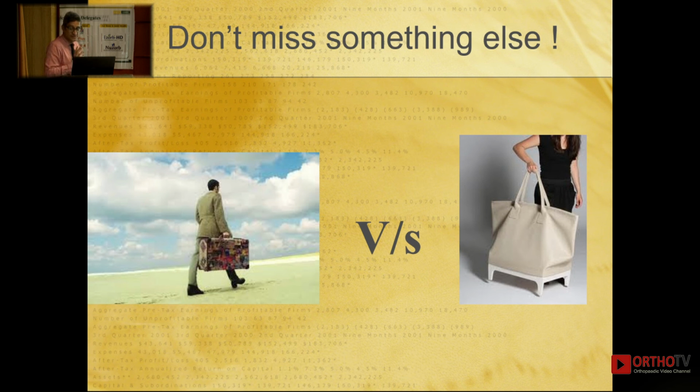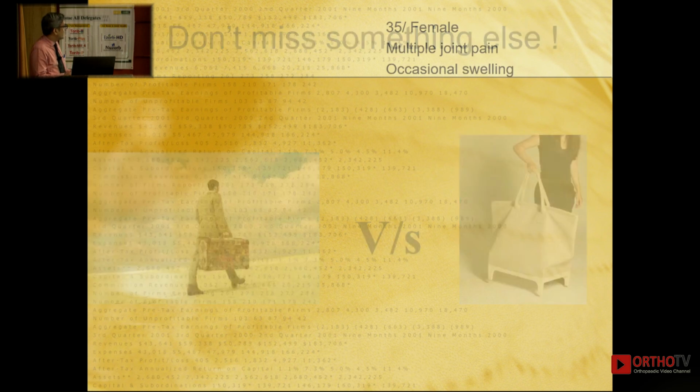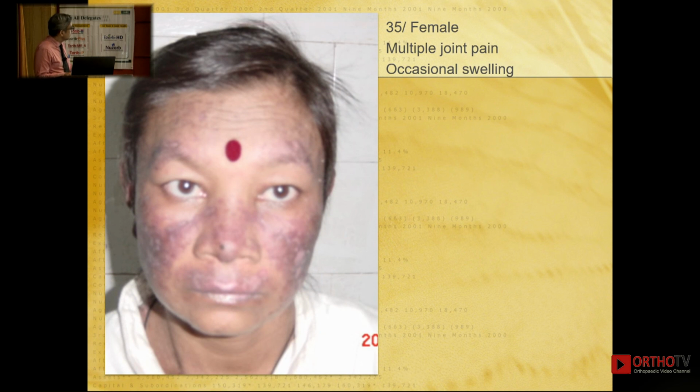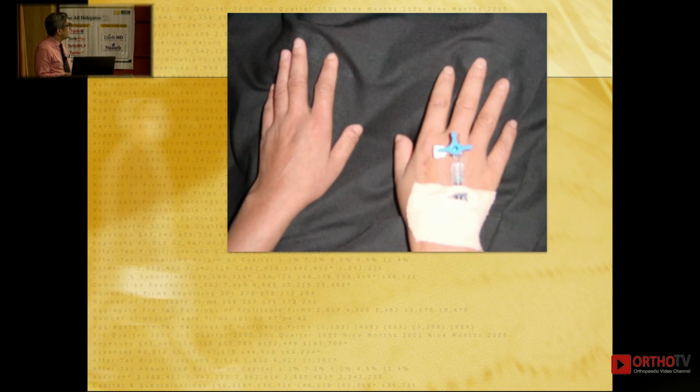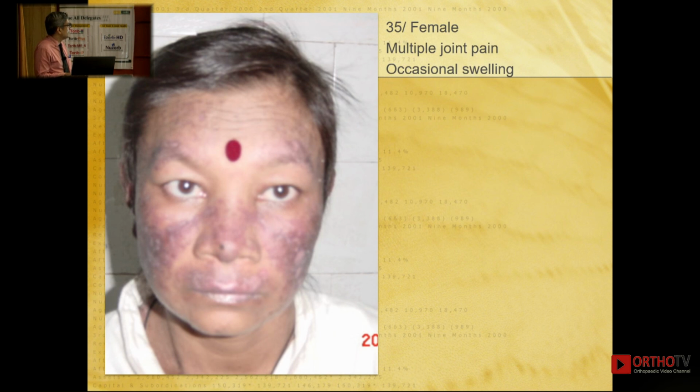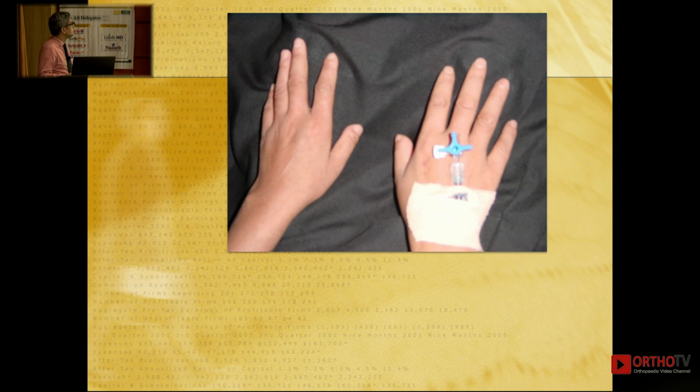It need not be just rheumatoid arthritis. This baggage would mean rash like this, loss of hair, ulcers in the mouth. So this is basically lupus. So the moment other things, particularly fever, that is not always with joint pain, comes into the picture: fever, rash, hair loss, ulcers in the mouth, start thinking in terms of connective tissue disease. It could be something else waiting rather than just plain simple rheumatoid.